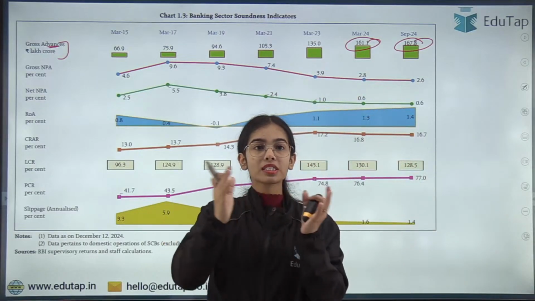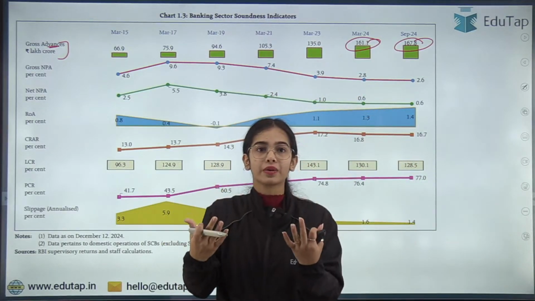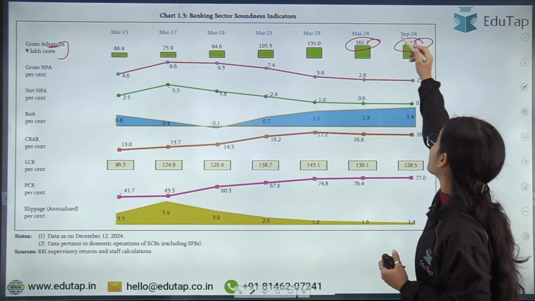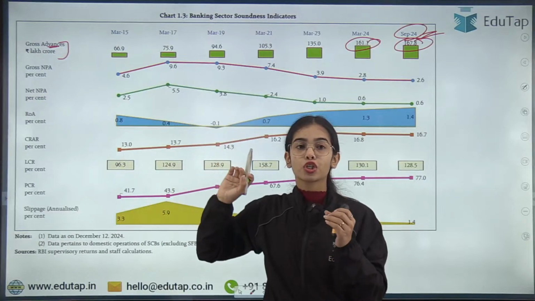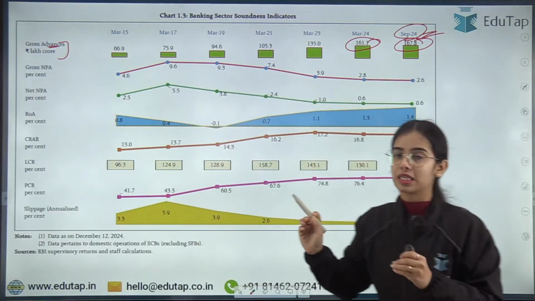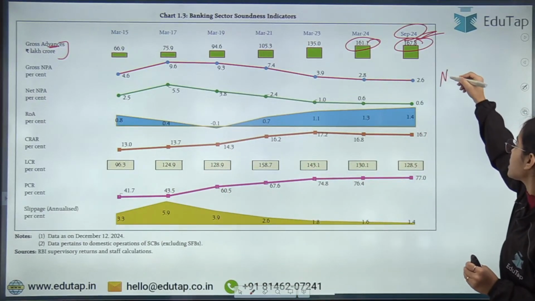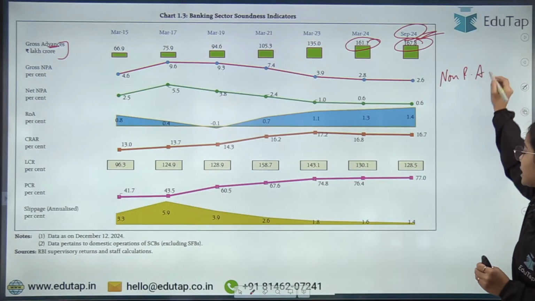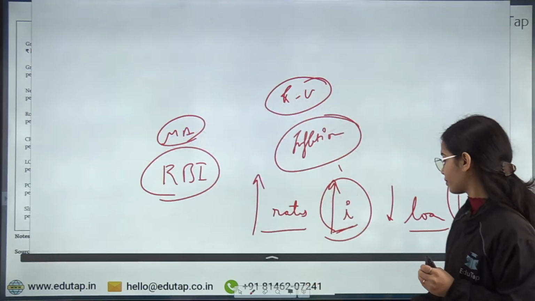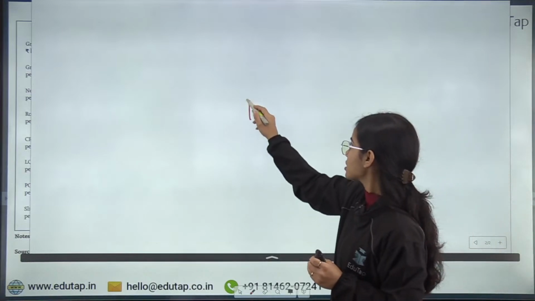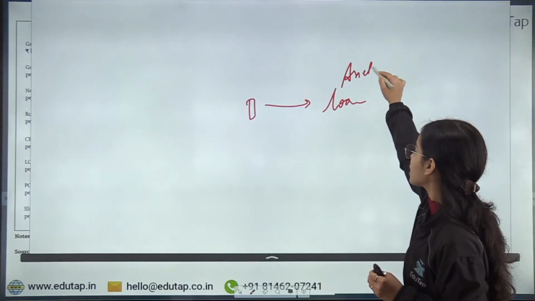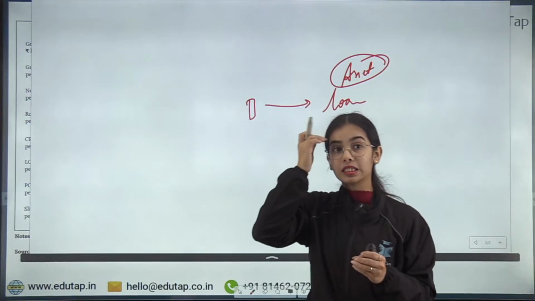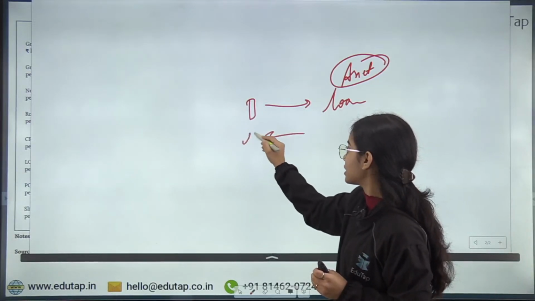So the gross advances or the loans have increased in September 2024. Now, gross NPA percentage. So the gross NPA, the non-performing asset. NPA is non-performing asset. So the banks are giving loans. Now this loan is an asset for the bank, because on the loan the bank is earning interest.